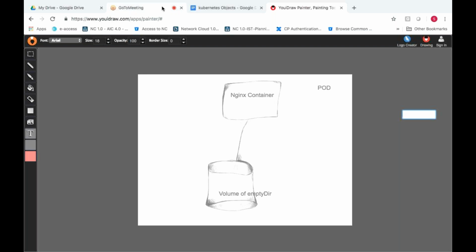Can someone answer this? I hope you understood the scenario. Let's say I have created a container which is attached to this particular volume in the pod. If this container is restarted due to some reason, or recreated, what happens to the data which is present in this volume? Will the data be present, or will it have nothing?